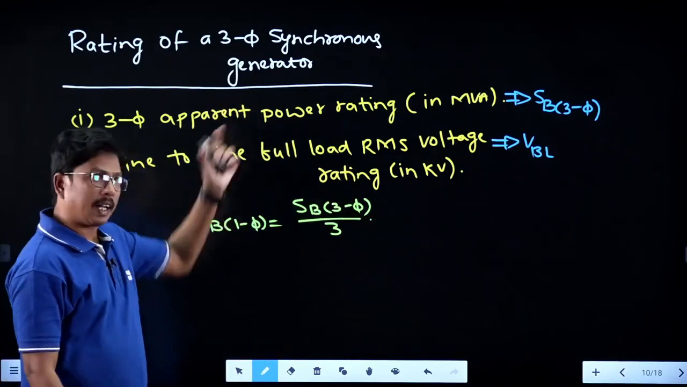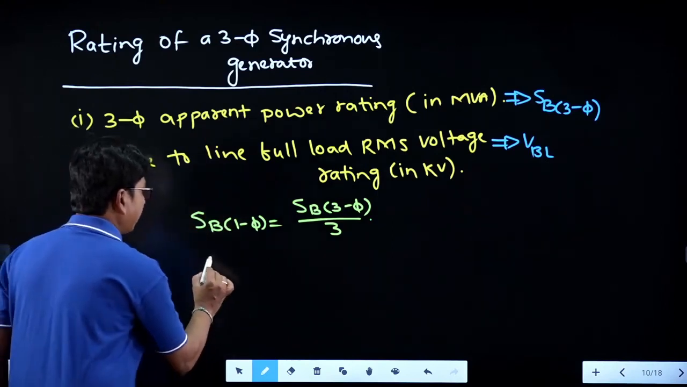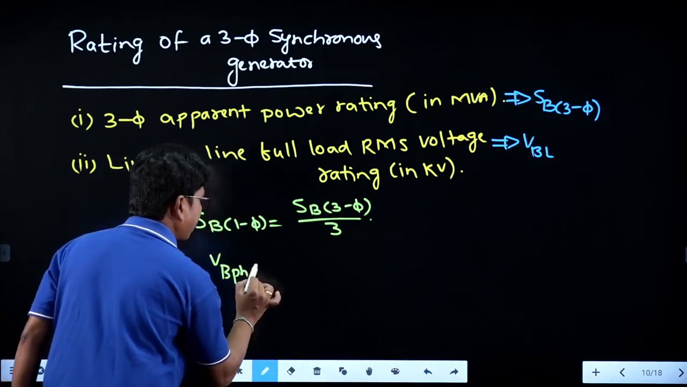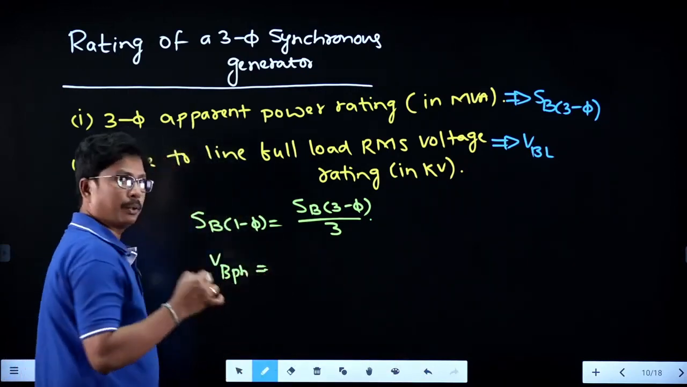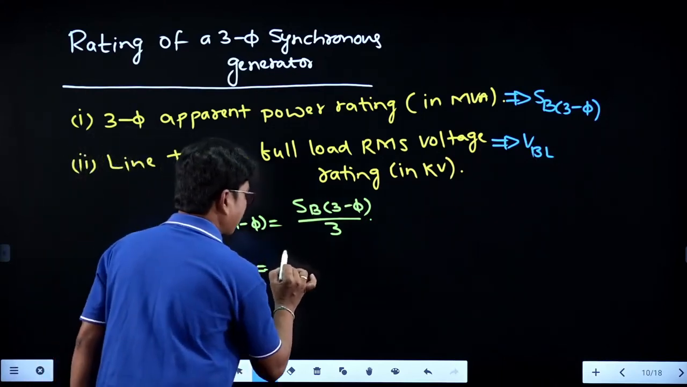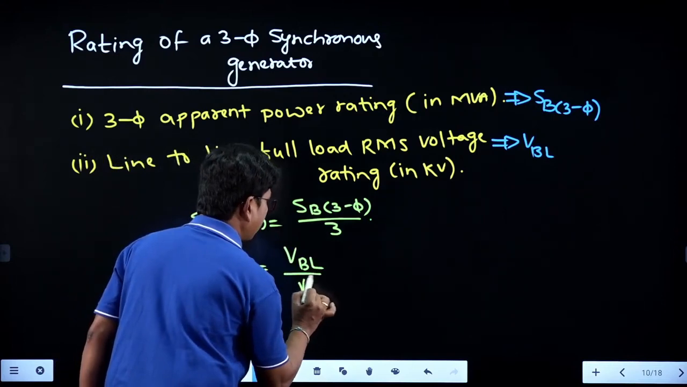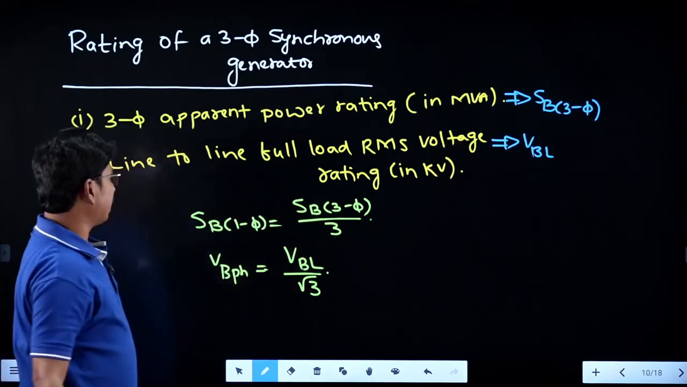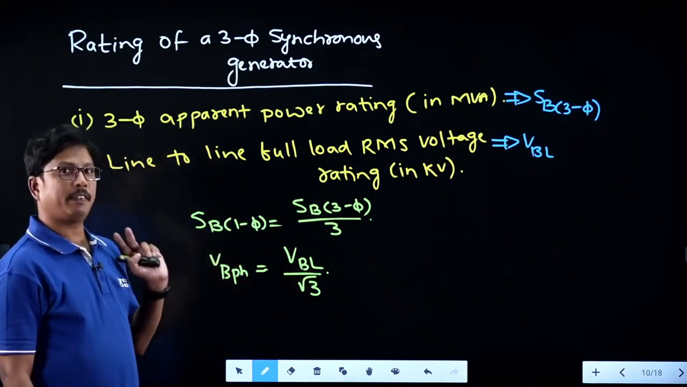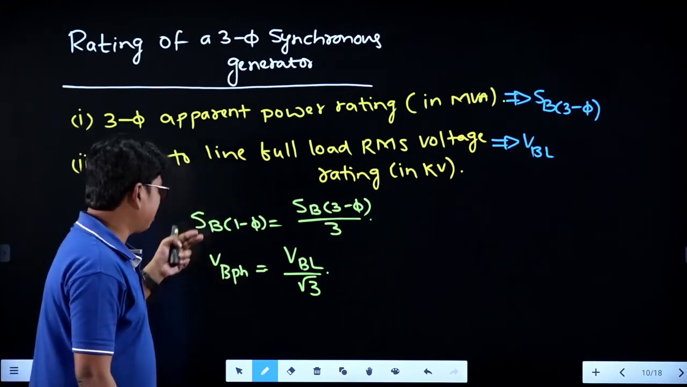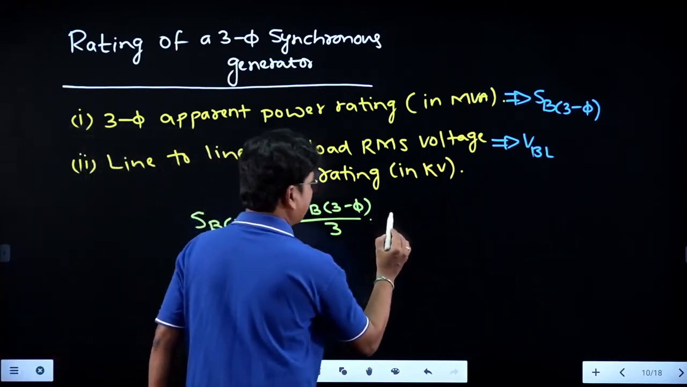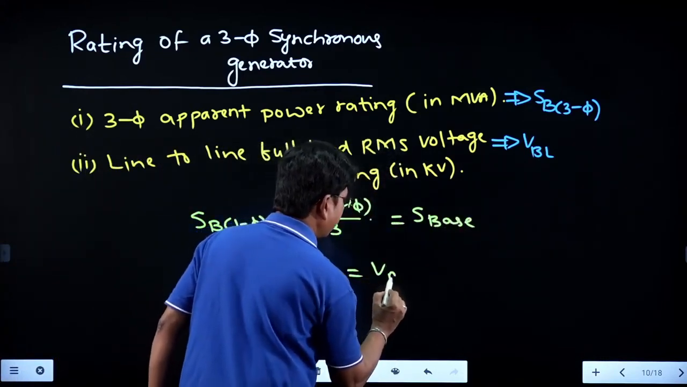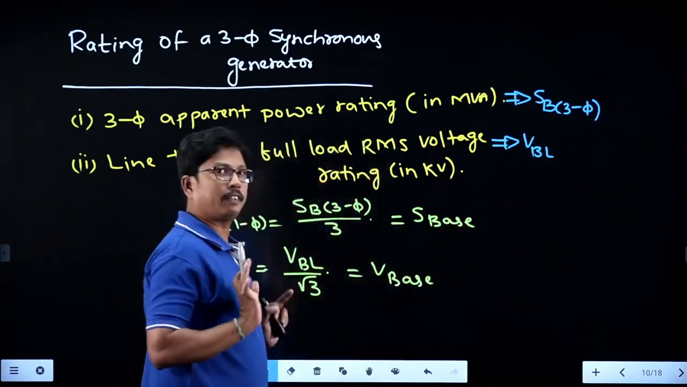Now, if the generator is star connected, what is the phase value? The V base phase value, you can calculate the base phase value. What is the base phase value magnitude? It will be V base line divided by root 3. Like that, we can calculate S base single phase value and V base phase value. Right? So finally, we got S base and V base in single phase terms. These two are the single phase quantities.